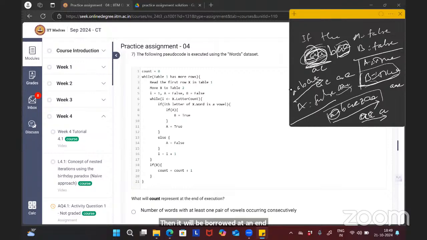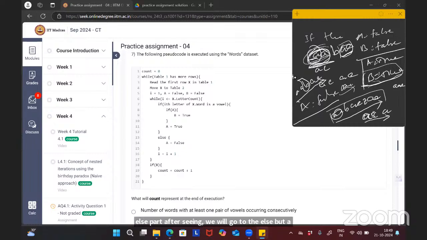After seeing B, it will go to the else part. A will be made false. But here, the B value has already become true. Okay, what is your doubt actually?